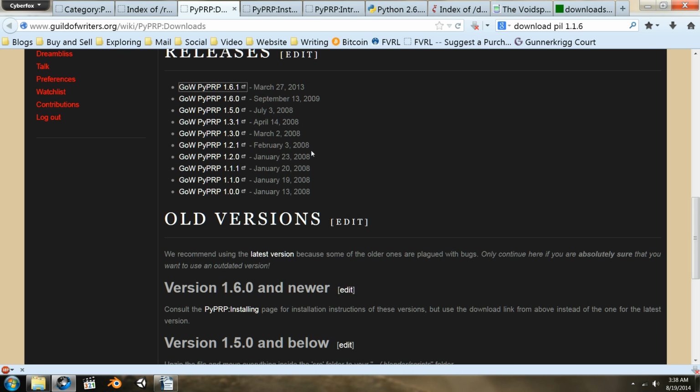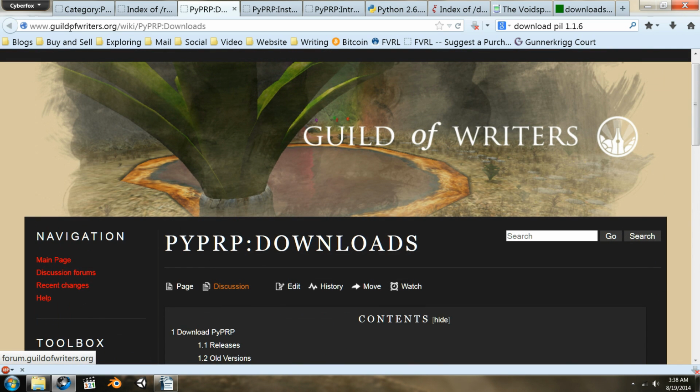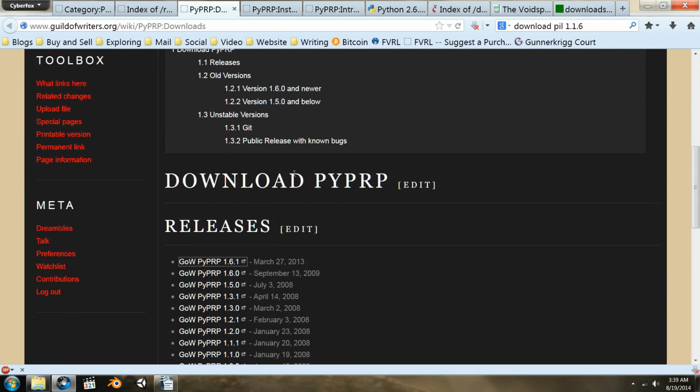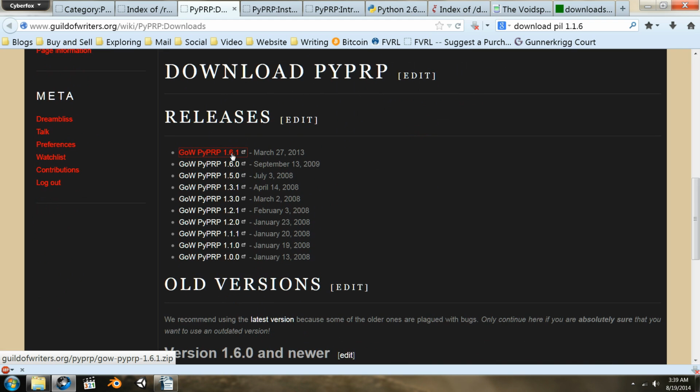The next thing you need is PyPRP. You can find that at www.guildofwriters.org/wiki/PyPRP:downloads. There's a lot of information here on PyPRP, and I need you to read that. It's good information for you to understand. This is the link you want, to direct a link.